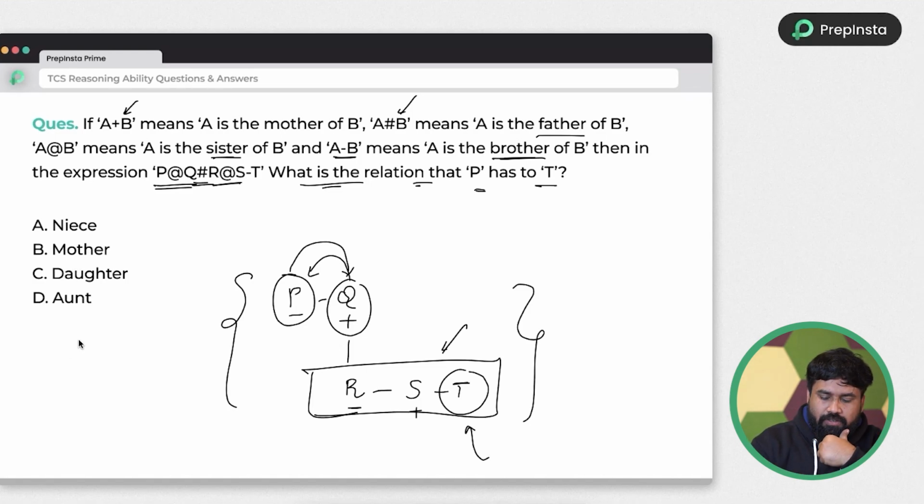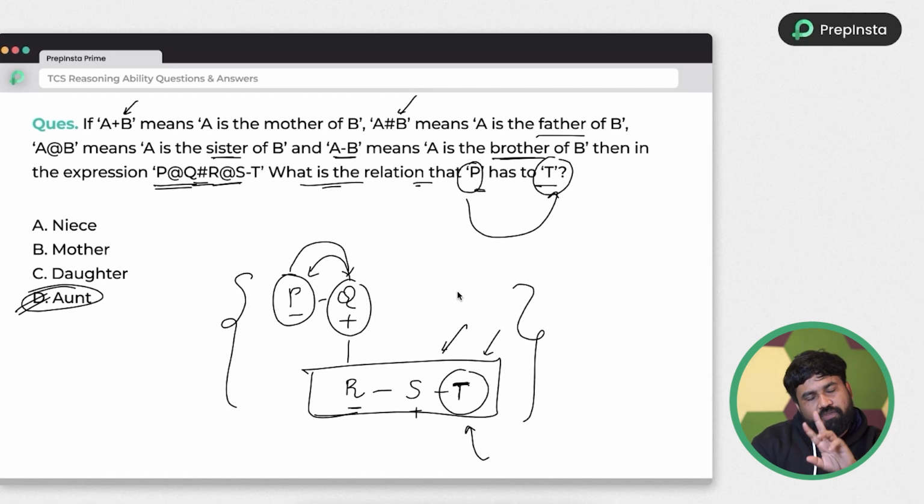So you can relate anything. But here if you observe in the options or in the diagram, T's gender is unknown. T's gender is unknown means you have to start from T. T's father is Q, Q's sister is P. So father's sister is aunt. So P is aunt of T. But if they ask in the reverse direction, for example, they specifically ask like this: how is T related to P?